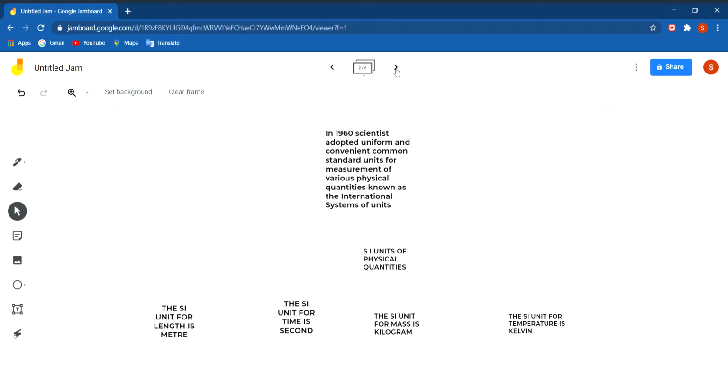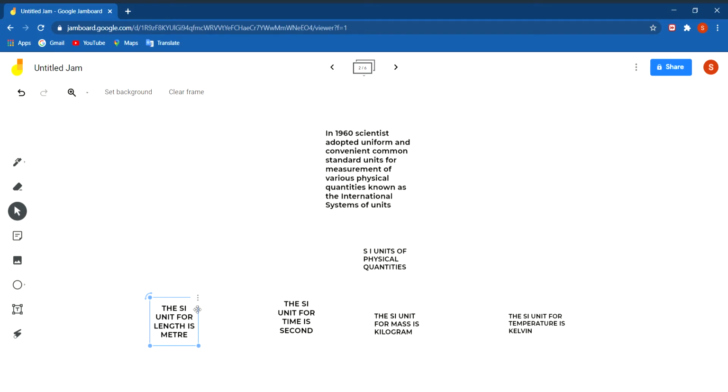Everything that we express has two things. One is the numeric value and one is its unit. The SI units of physical quantities are as follows. Like the SI unit, the standard international unit for length is meter.